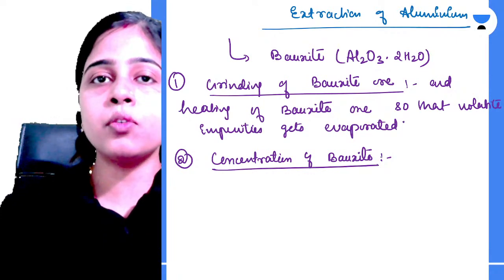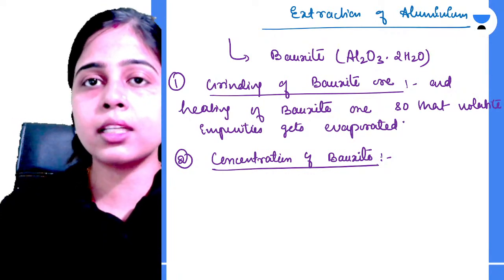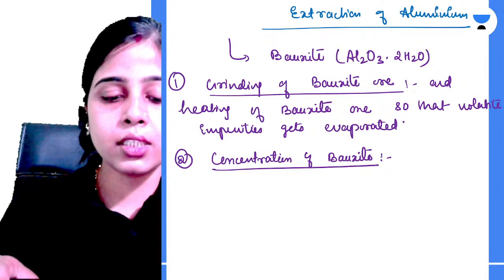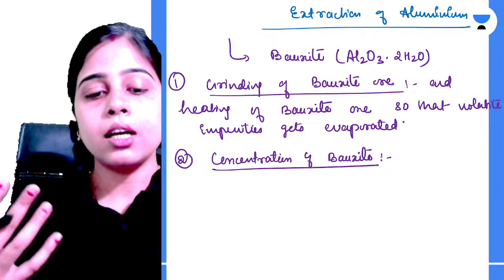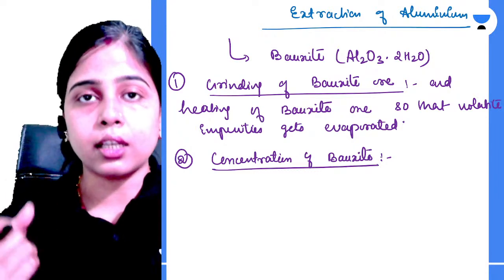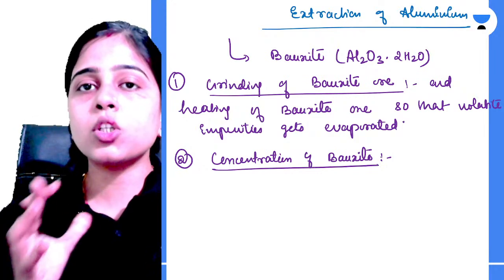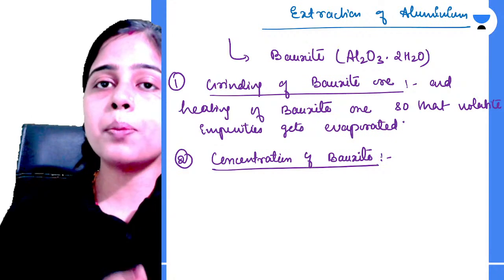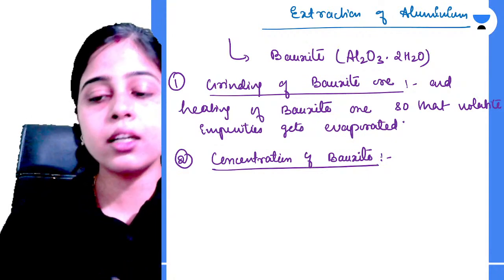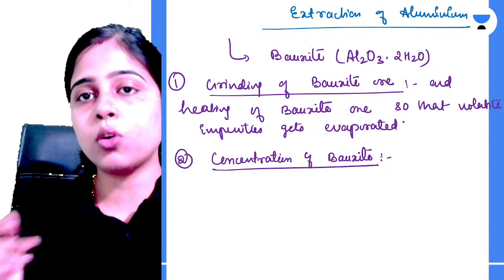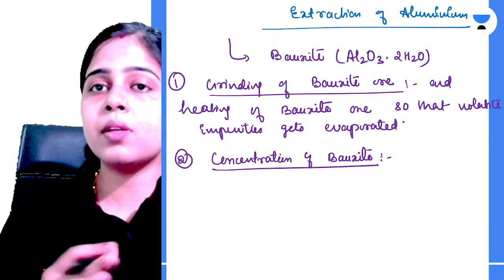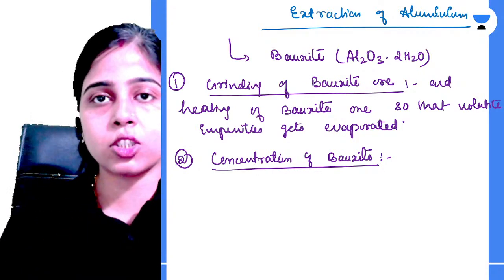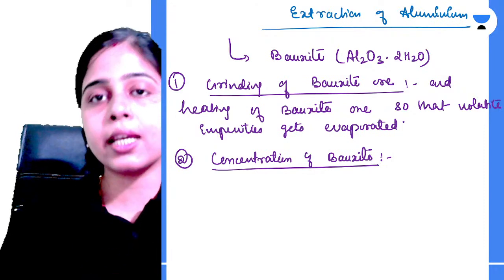We want to remove all the impurities by concentrating the ore. In bauxite ore, the iron impurity is very high in amount. The process we use to remove the impurities so that it becomes eligible for further processes of extraction of aluminium is Bayer's process.